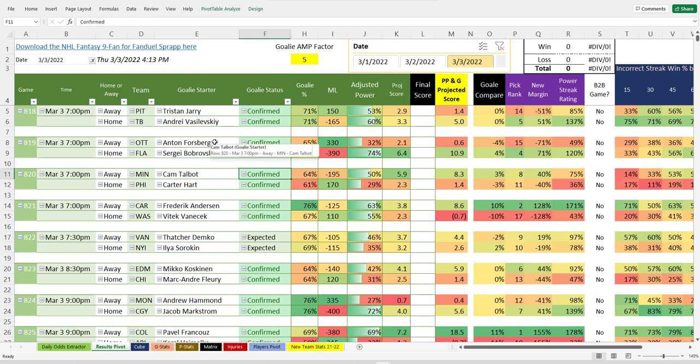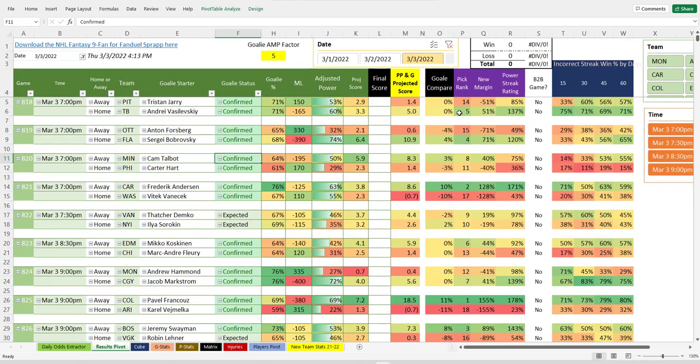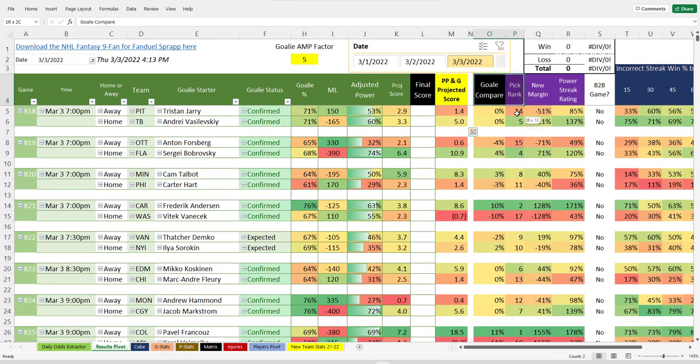How about hockey? Hockey, I'm enjoying. Hockey has been okay. Certainly got to pay attention to these streaks. They matter. And our power projected scores and power projected margins and pick ranks have been okay. Not great, not perfect, obviously, but okay. I'm happy with it, so let's go through it today.